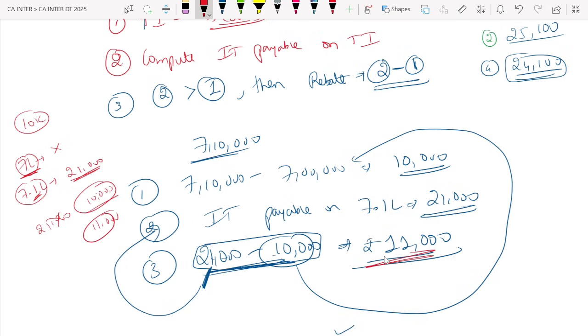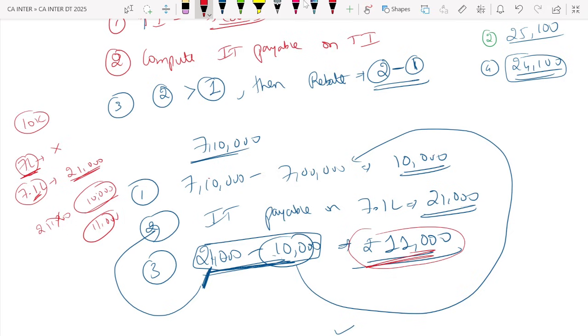So what is the first part? 7 lakh 10,000 minus 7 lakh. Income tax payable on 7.1 lakhs 21,000. 21,000 minus 10,000, 11,000 is the marginal relief. You pay tax how much? 10,000. Relief 11,000. So 21,000 is tax payable minus 11,000. So what is the tax payable? 10,000 only. It's like telling up to 7 lakh no tax. 10,000 you pay. Did you understand, guys?